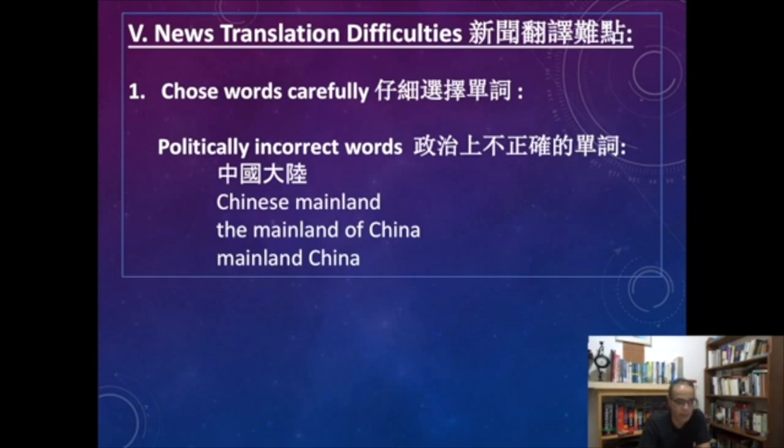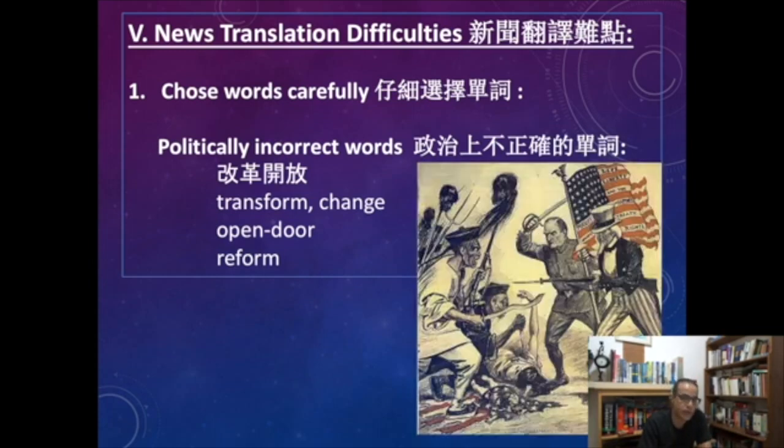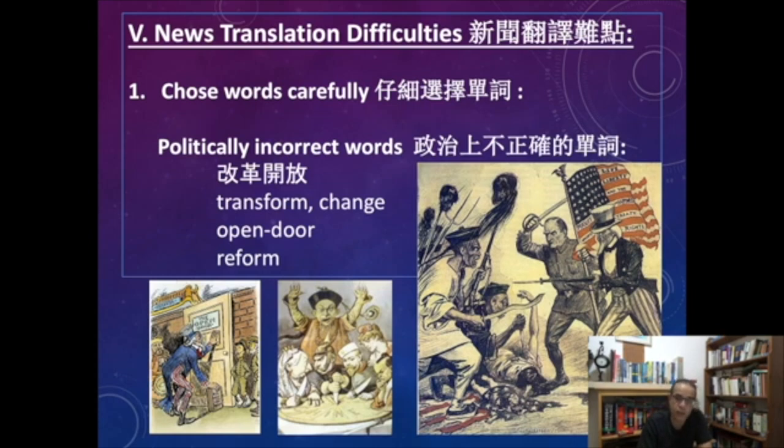Another example, 改革开放. At the beginning it was translated as transform or change. Then after that it was translated as open door. Nowadays it's translated as reform. Always try to avoid the open door sensitivity, because open door may remind Chinese people of the open door policy imposed on China in the late 19th century by the West.